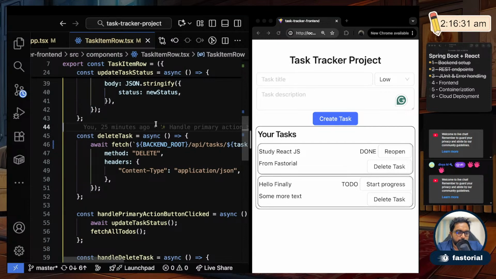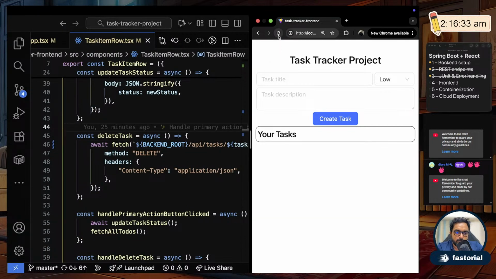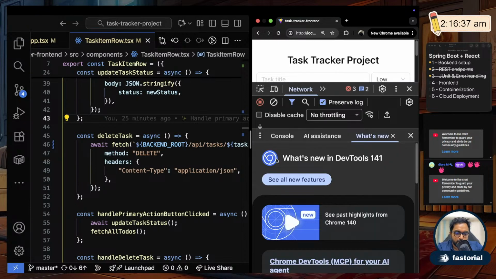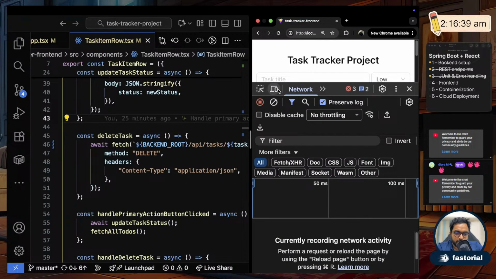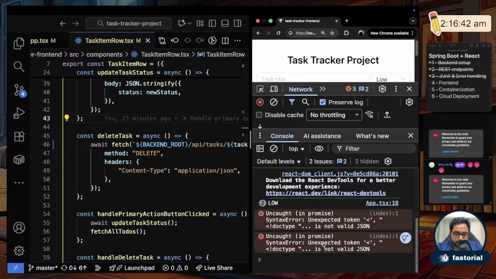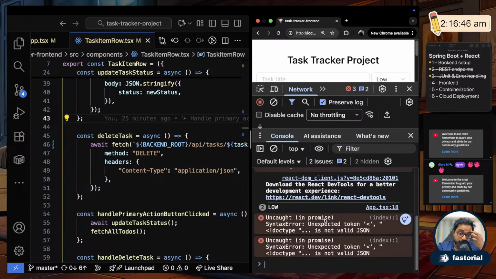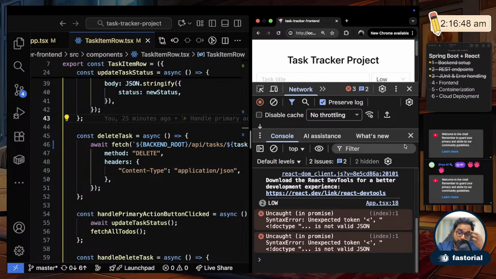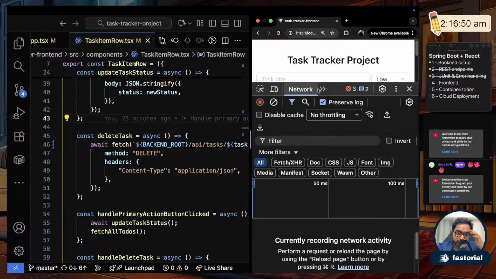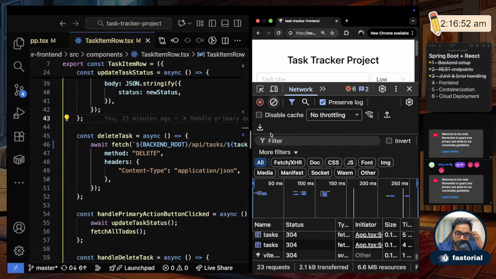Okay, so now everything should work as it is. Oh, it didn't. So I think it was unable to figure out what backend root is. Let me see what the error is. Console. Unexpected token doc type is not valid JSON. So I think it tried to call something else. Let me see the network panel, refresh.